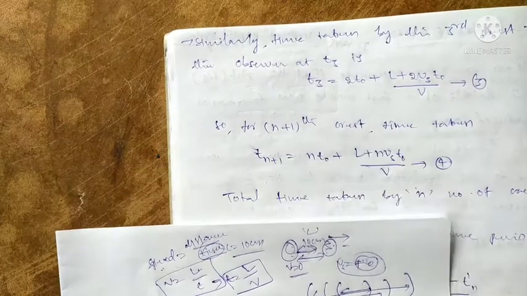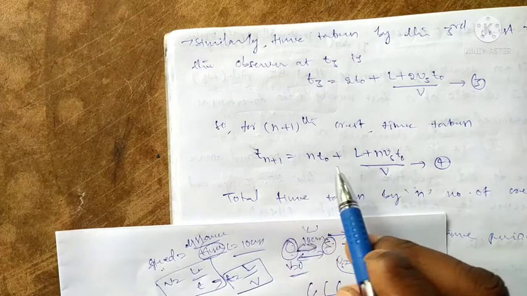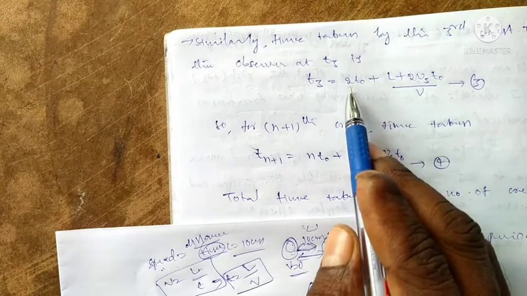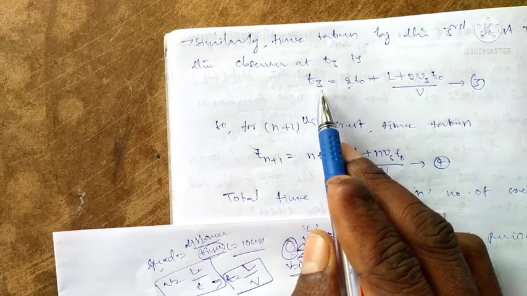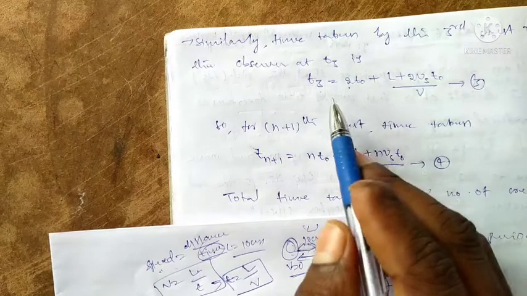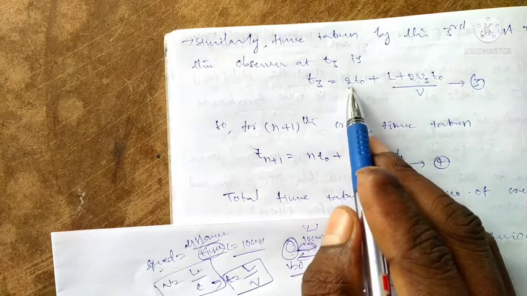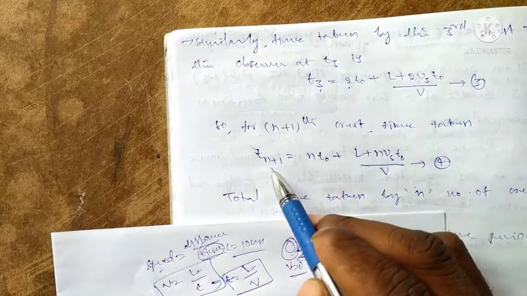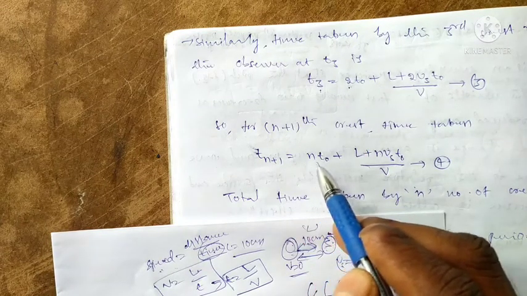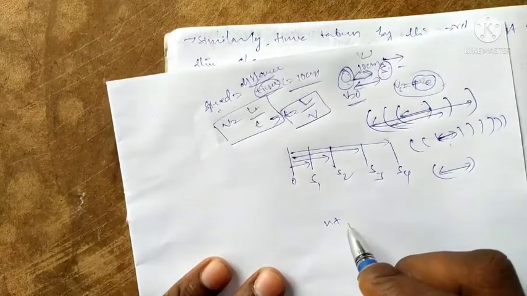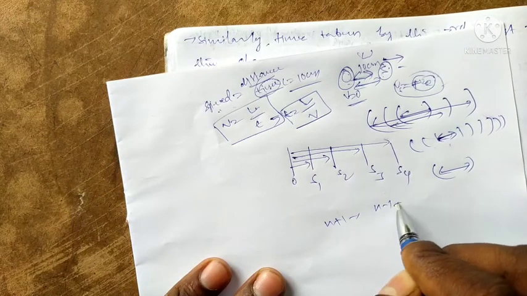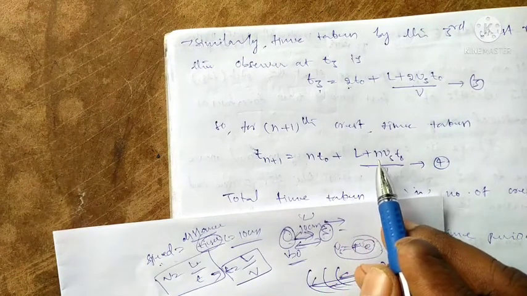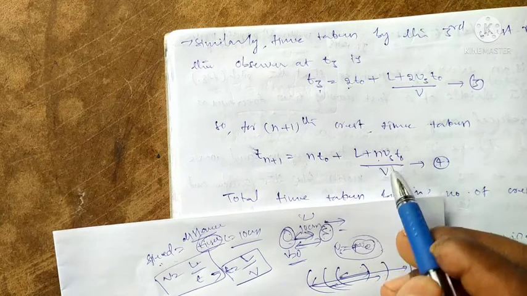Number of crystals can be reached. The time taken is T(n+1) = nT₀ + L + nVs into T₀ by V. Suppose the third crystal is reached, that is n minus 1, so 3 minus 1 is 2. Here n plus 1 means n. Here n minus 1 plus 1, the 1 cancels. We get nT₀ + L + nVs into T₀ by V from this equation.